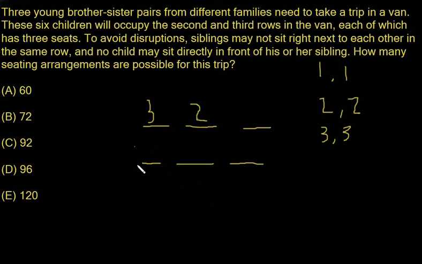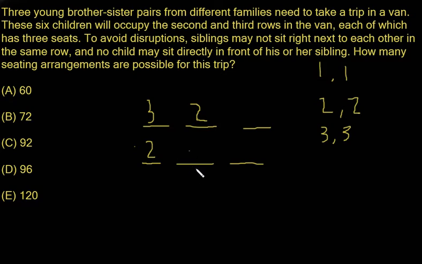Now how many options do we have? I'm sorry, we have two options now. We can either choose a two or a one, because if I choose a two right here, it's not directly in front or behind or next to it. Or if I choose a one, it's different from all of these. Let's say I choose the number two. Now what about this one right here?